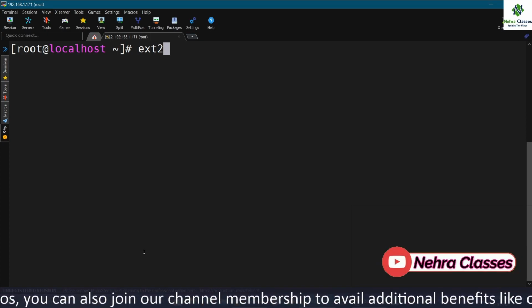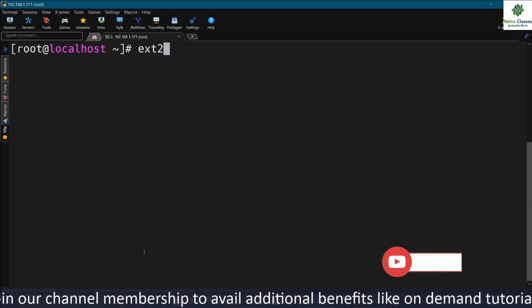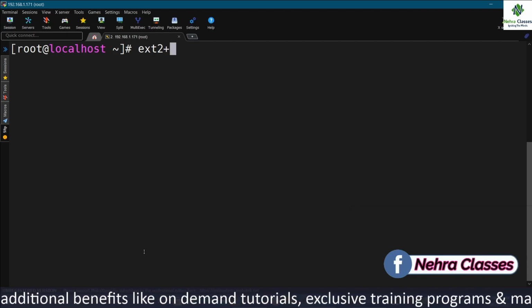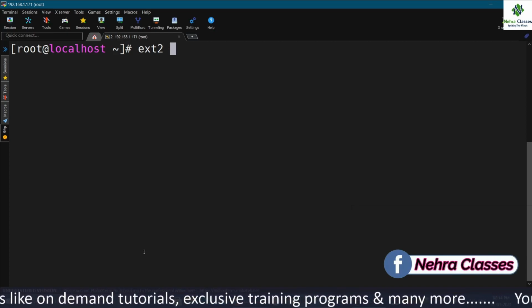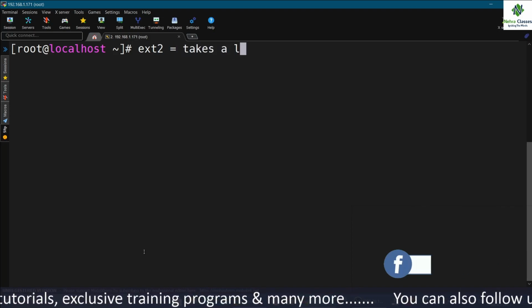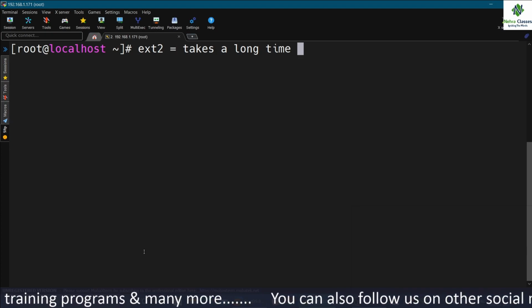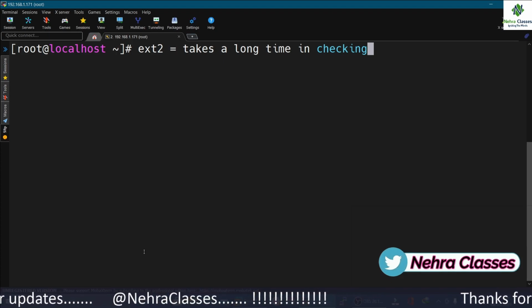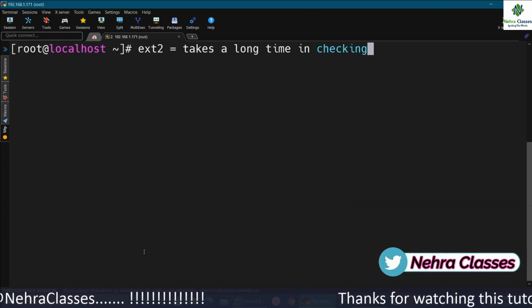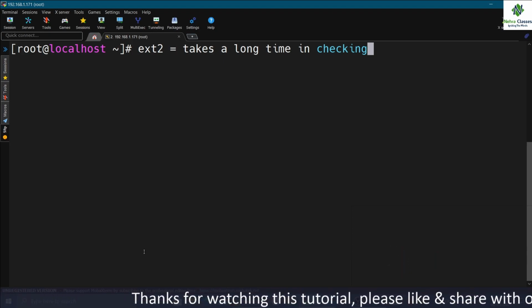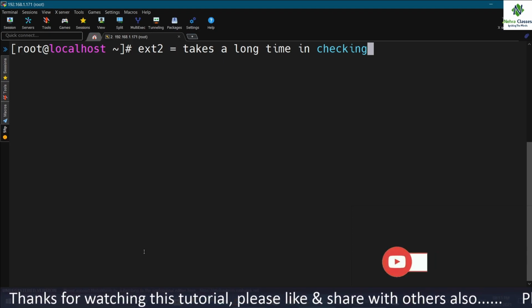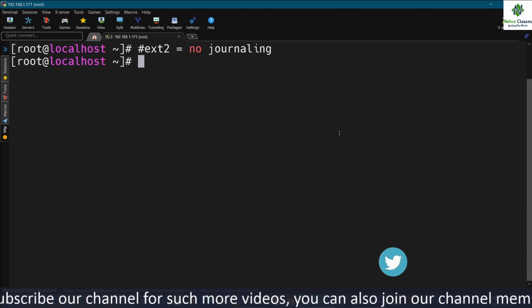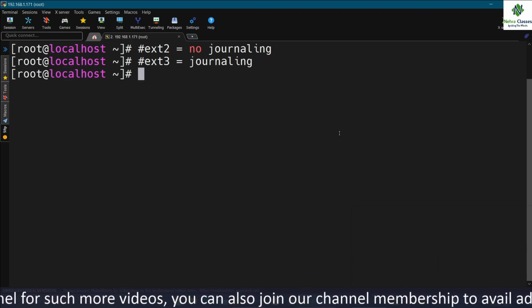That is the second extended file system. A disadvantage is that the file system check on ext2 takes a long time. So if you execute the fsck command, it takes a long time in checking the file system. And ext2 was being replaced by ext3 on most Linux machines. They are essentially the same except for the journaling, which is only present in ext3. In case of ext2, there is no journaling feature, while in ext3, the journaling feature is present.